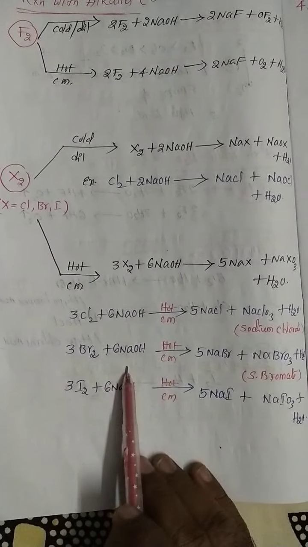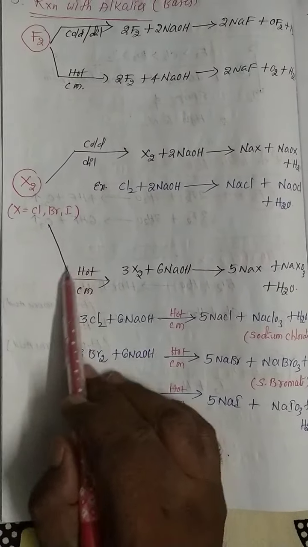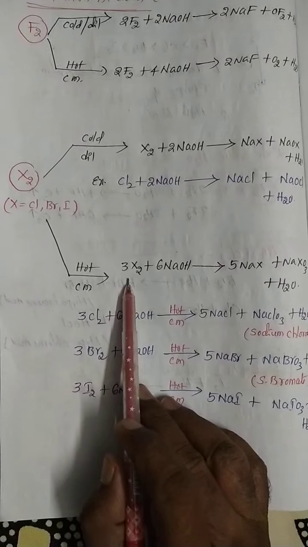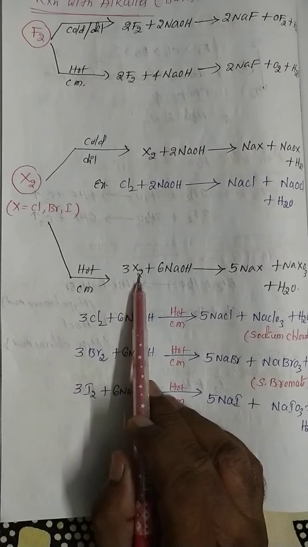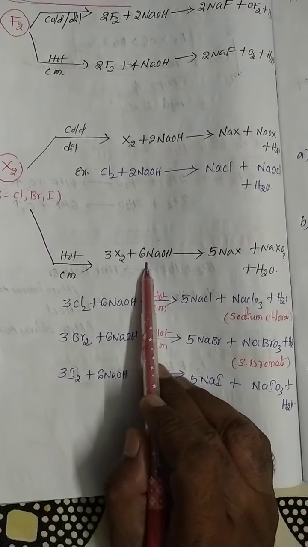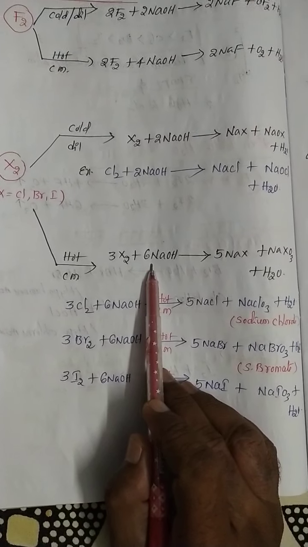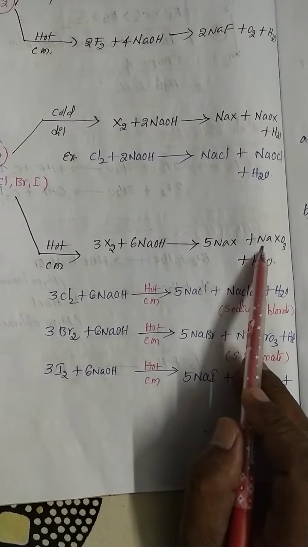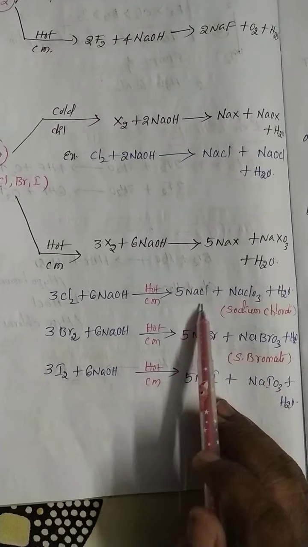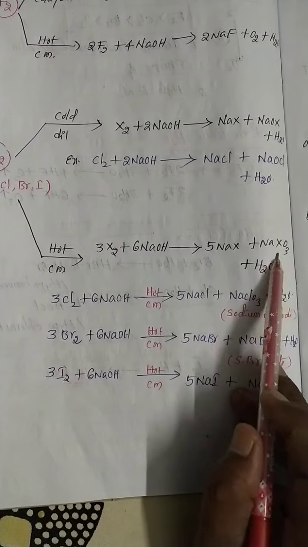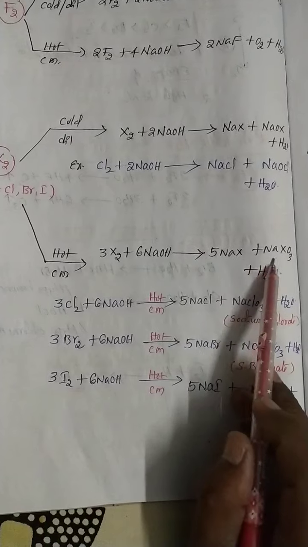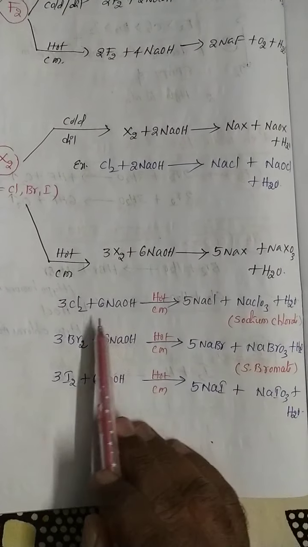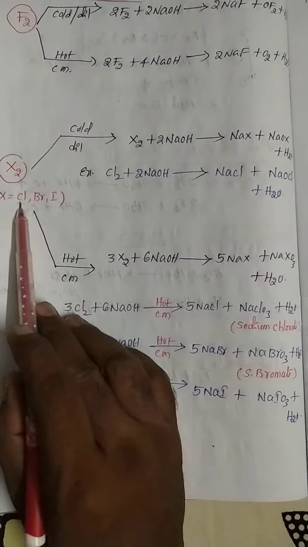Now the concentrated condition. Concentrated condition means 3 moles of halogen reacted with 6 moles of concentrated NaOH. What are the products? NaX plus NaXO3 plus H2O, which is sodium halide, sodium halate and water. Now we will take examples.